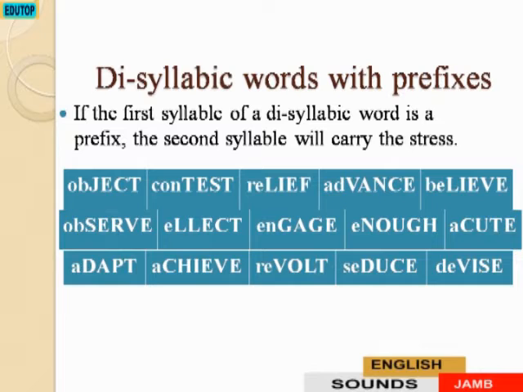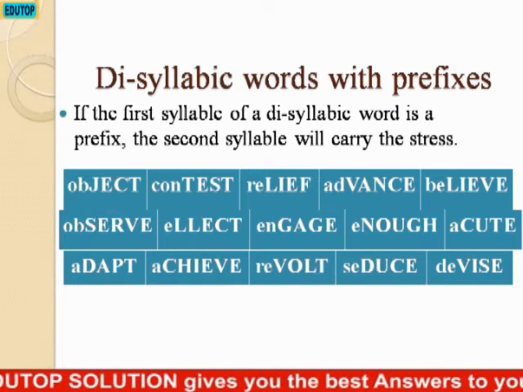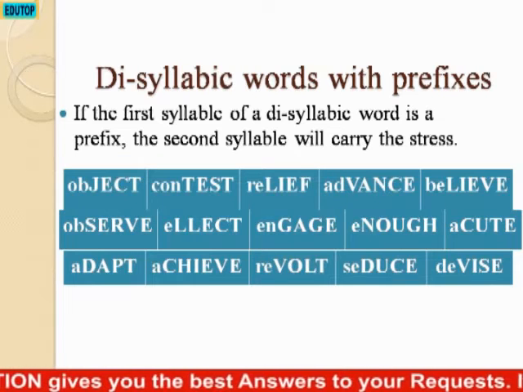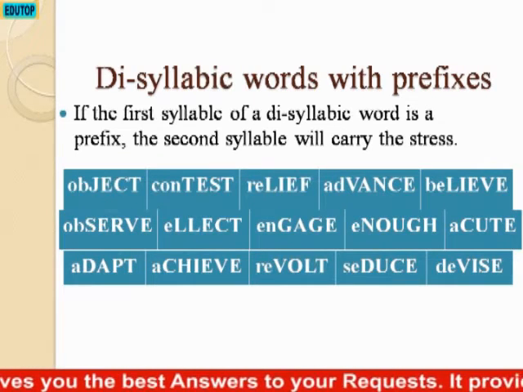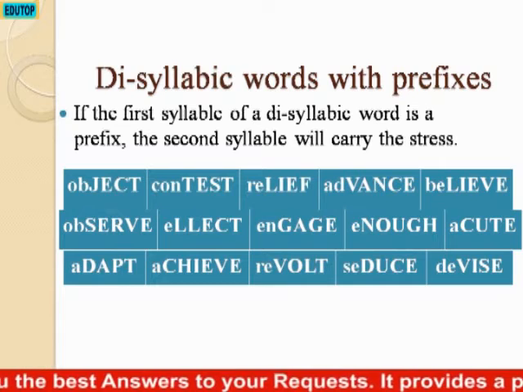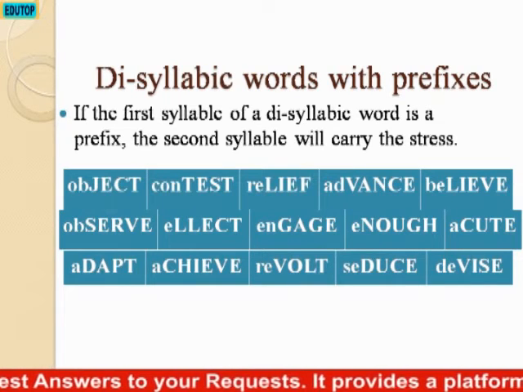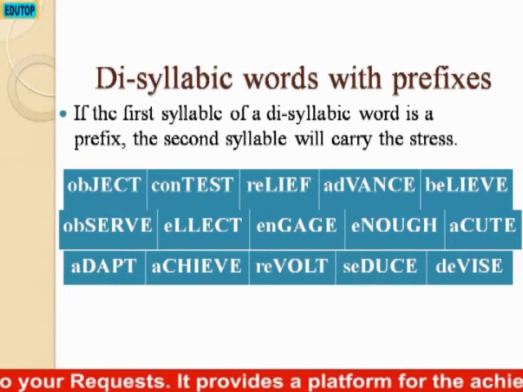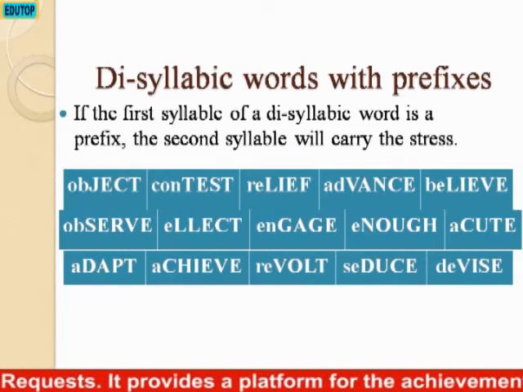We have examples like object, observe, adapt, contest, elect, achieve, relieve, engage, revolt, advance, enough, seduce, believe, acute, device, and so on. You will notice that the second syllable of each of these is written in capital letters, which means the second syllables are stressed.